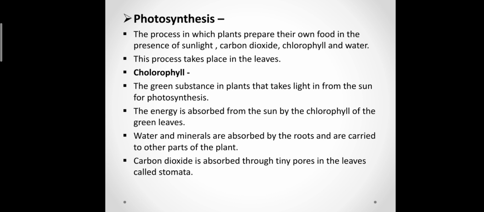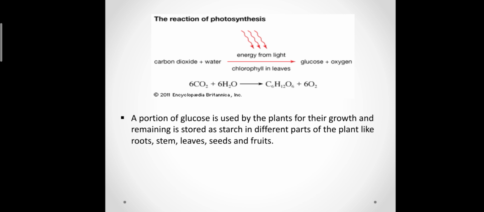What is chlorophyll? Chlorophyll is the green substance in plants that takes light from the sun for photosynthesis. The main function of chlorophyll is to absorb the energy from the sun. Water and minerals are absorbed by the roots and carried to the other parts of the plant. Carbon dioxide is absorbed through tiny pores of the leaves called stomata.